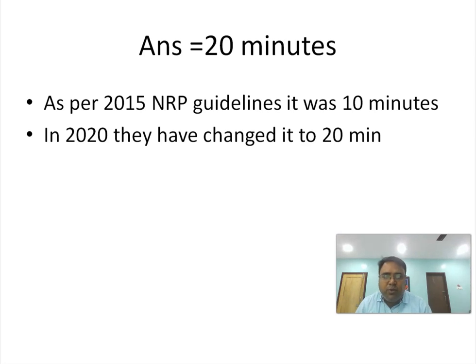Previously, as per 2015 NRP guidelines, it was 10 minutes. So now they have changed it to 20 minutes. So as per the recent guideline, we have to stop resuscitation after 20 minutes.